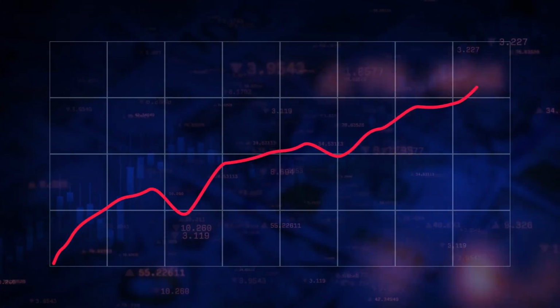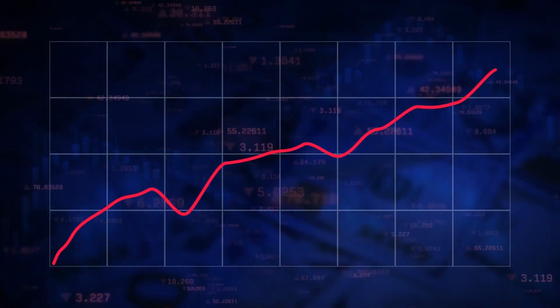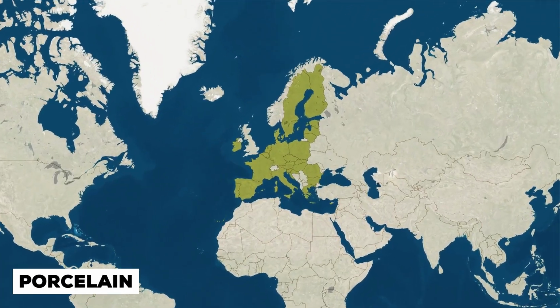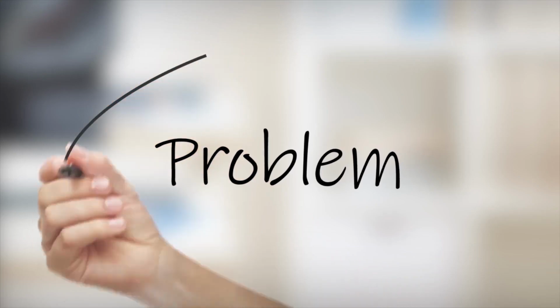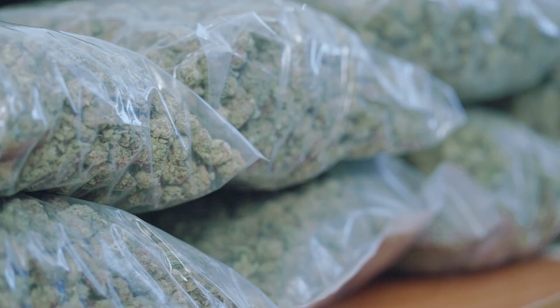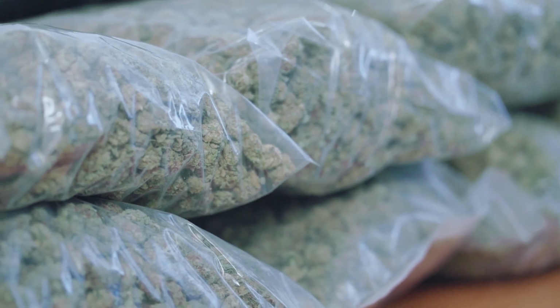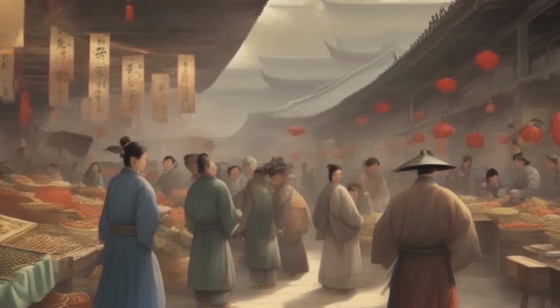During the 1700s, China's economy began to boom. They traded things like tea, silk, and porcelain with Europe and other parts of the world. But there was one problem: opium. This addictive drug started being smuggled into China by British traders, and it caused huge problems for the Chinese people.